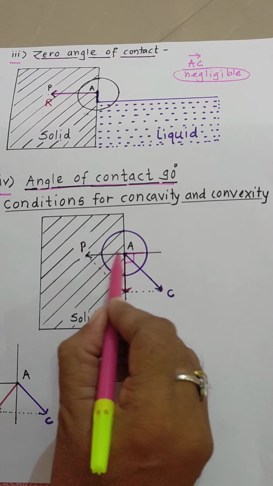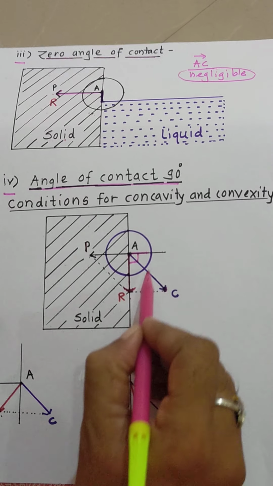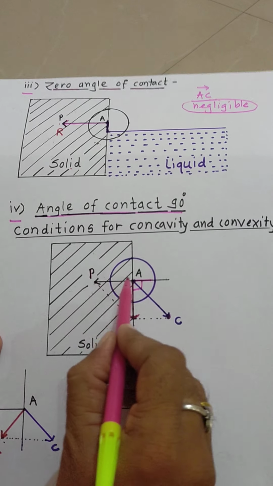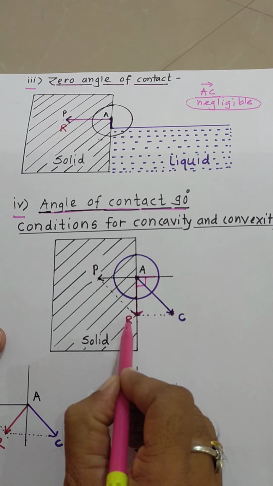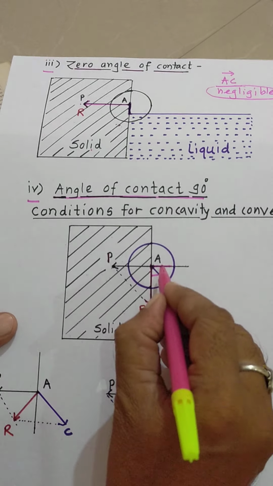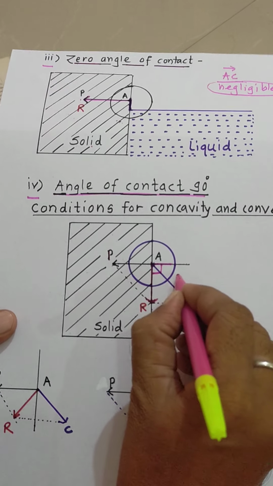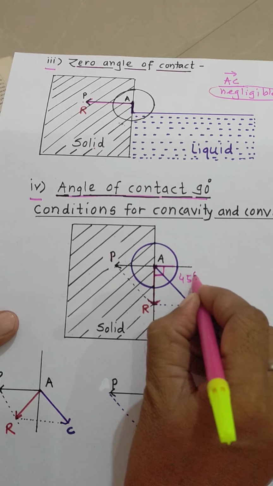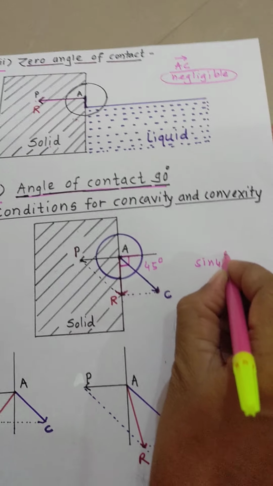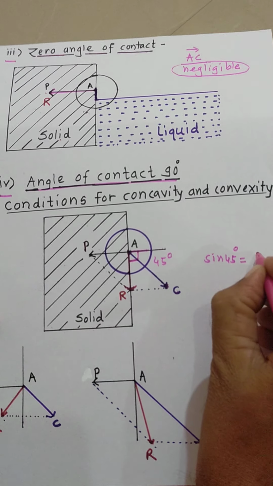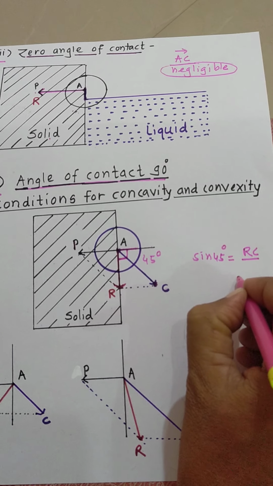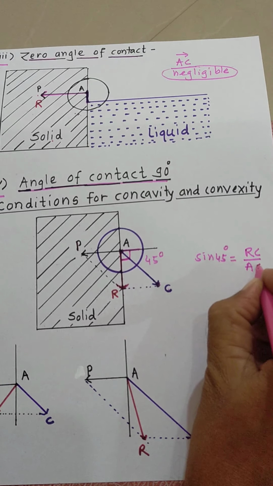Now with the help of these lines, draw parallelogram APRCA. In this figure, this angle is of 45 degree. Then define here sine of 45, it is equal to RC or CR divided by AC, the hypotenuse.